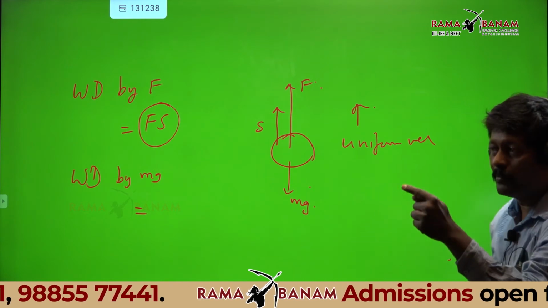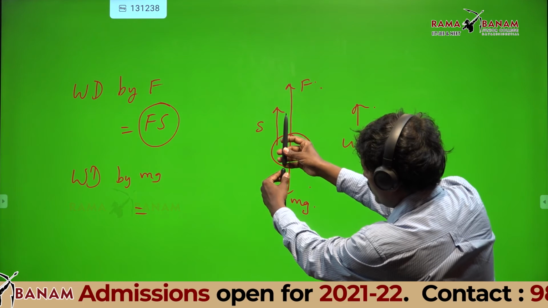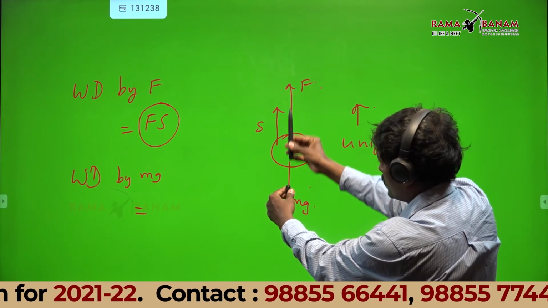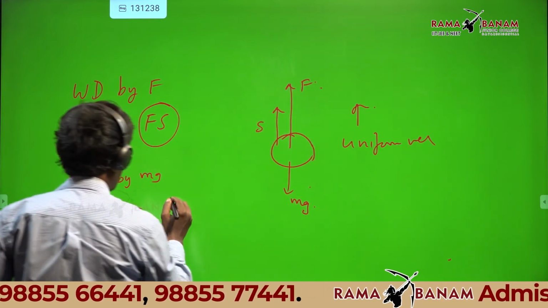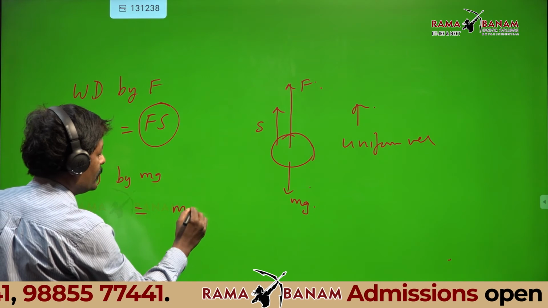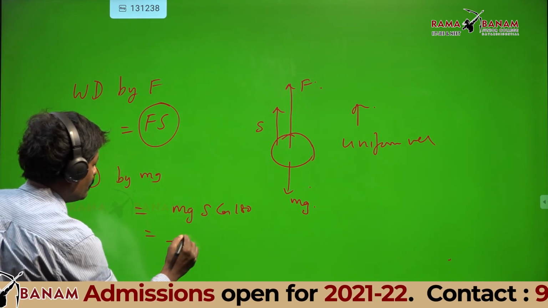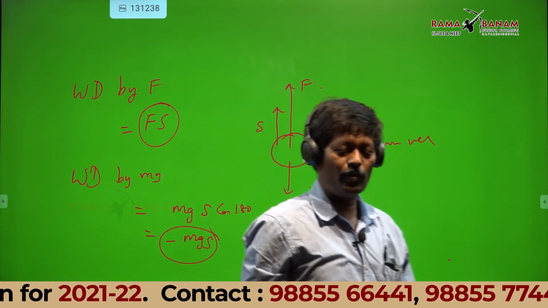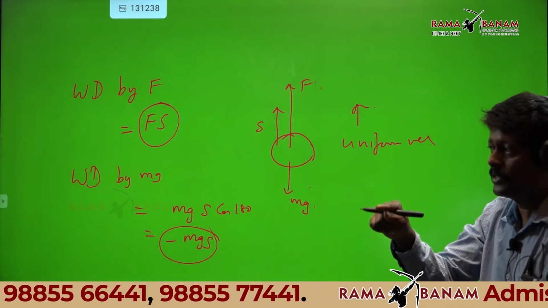So what is the work done by mg? mg is downward, displacement is up. So mg s cos 180, that is minus mgs. Yes, these are the points which you have to grip properly. Who is doing work? That is important.